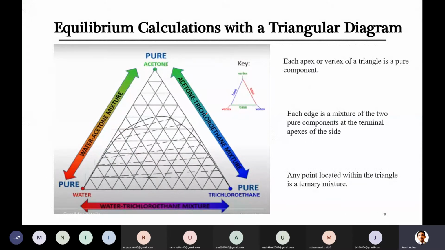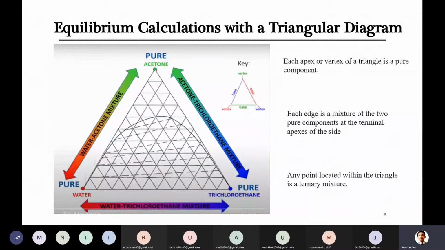We also discussed yesterday that each corner, apex or vertex of the triangle is a pure component. As already told you, there are three components here, for example in this system: water, trichloroethane and acetone. At that corner point, the concentration of that component will be 100%, and then later on it will decrease because other components are introduced. Also, the edge is called the side of the triangle, and that is a mixture of two pure components.